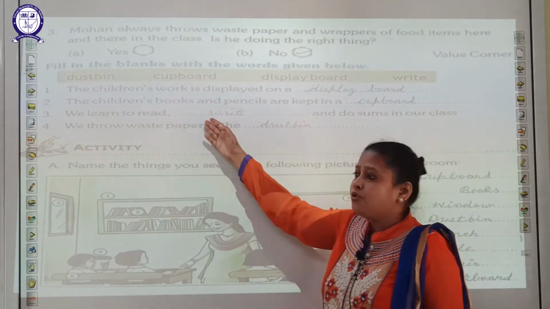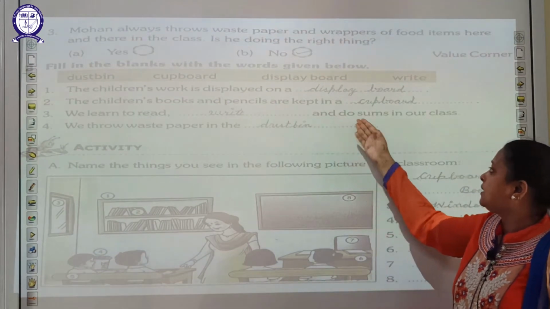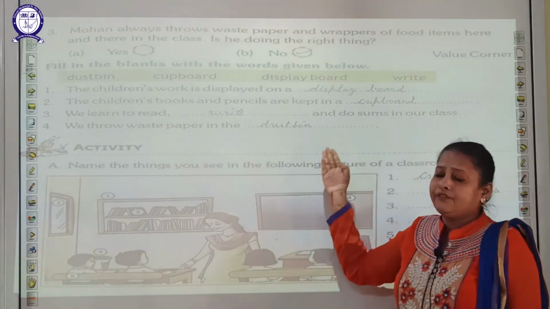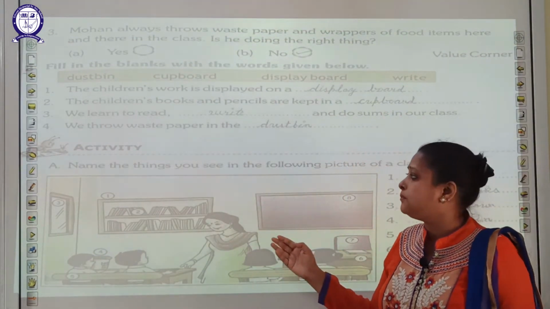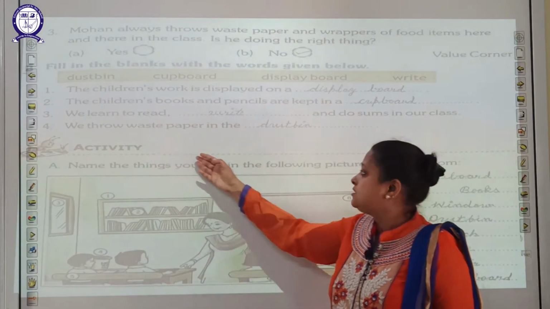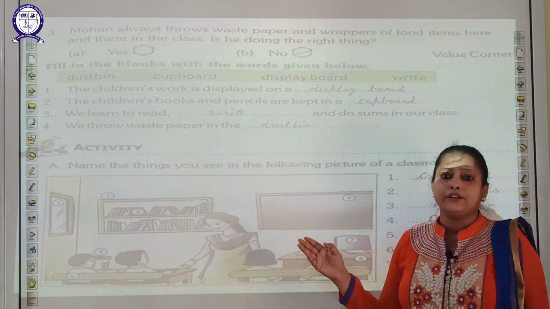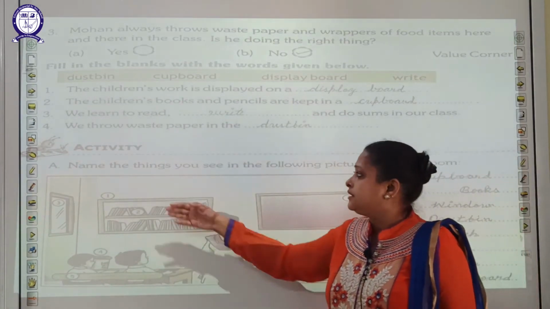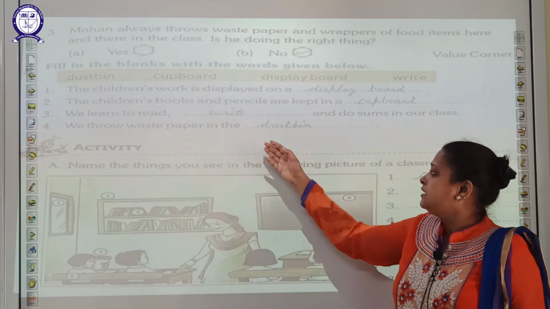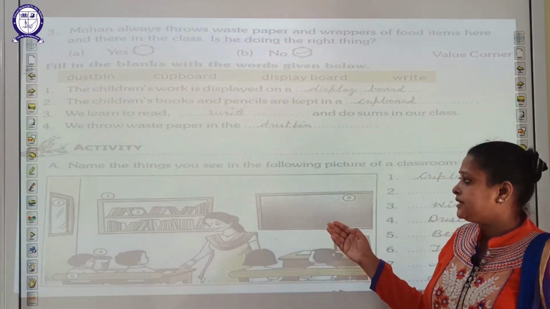The children's books and pencils are kept in a what, students? In a cupboard. We learn to read, write and do sums in our class. Next is, we throw waste paper in the dustbin.